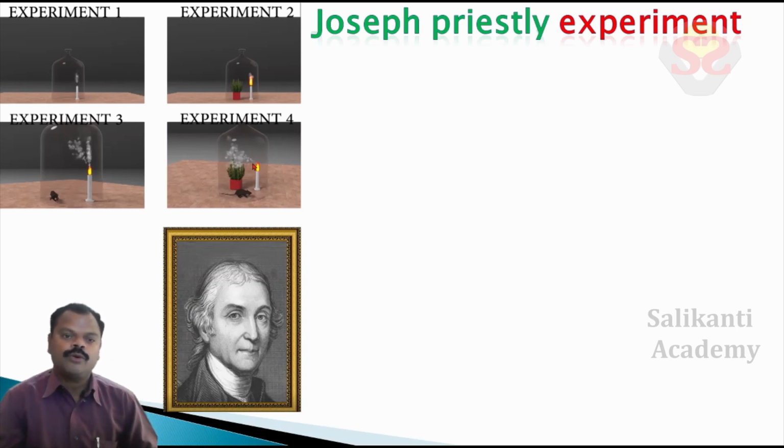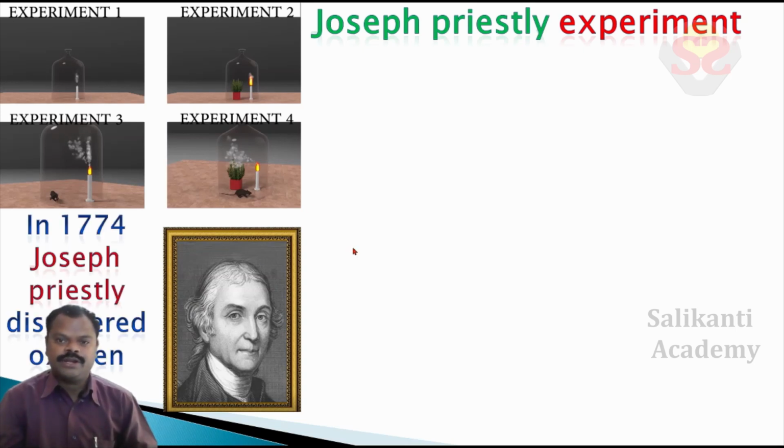In experiment 4, he took a mint plant vase and a rat with the burning candle and placed a bell jar on them. He observed the rat is alive throughout the experiment and the candle also burned throughout the experiment. Let us observe the Priestley experiment.